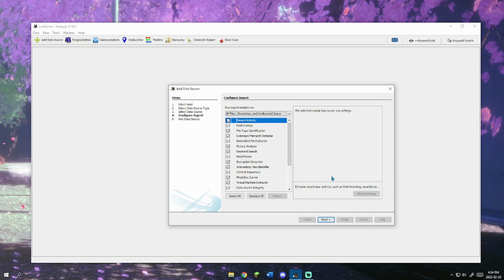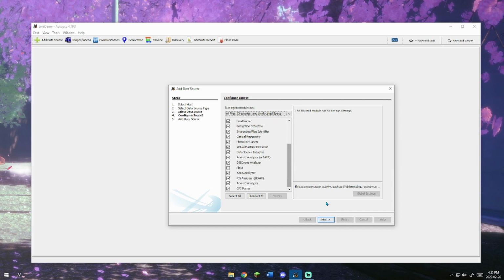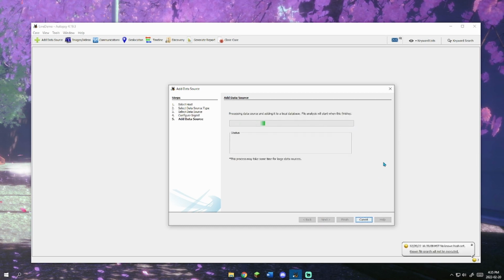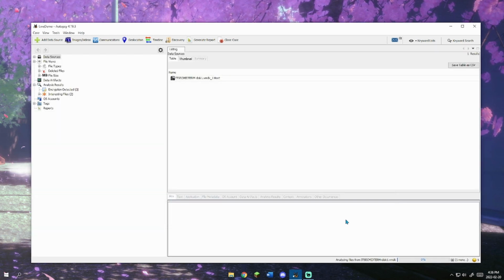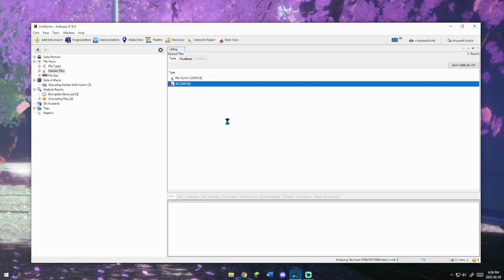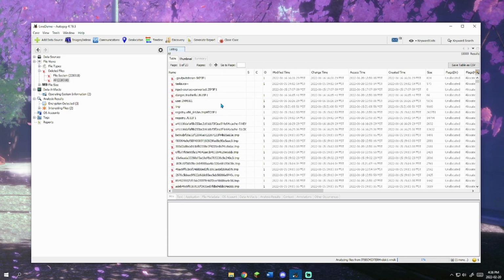Press next. I just usually leave this on default. This just basically says what it's going to ingest, and also see what the system has. Let me press next. Then it loads. Lastly, you just want to press finish and give it a few moments before you start to actually analyze the system, because it will start to load some information. But you are able to analyze all the information that's been on the system.